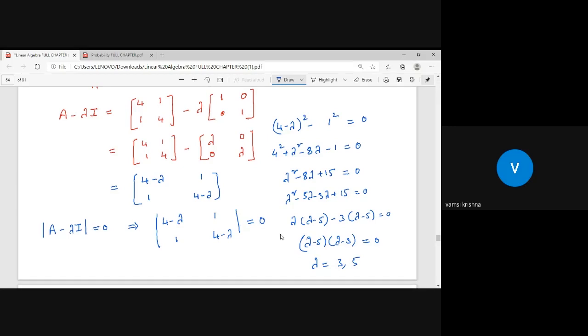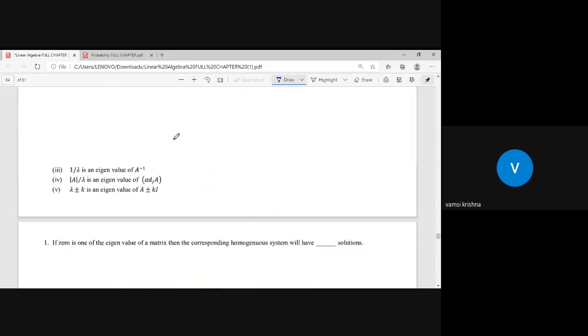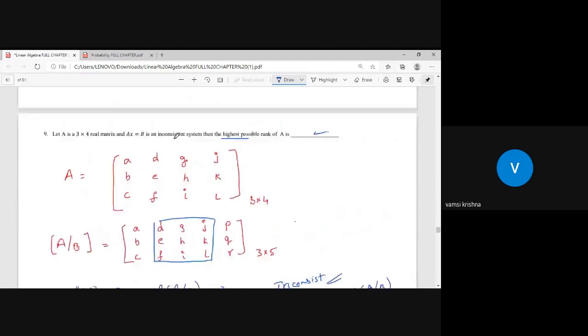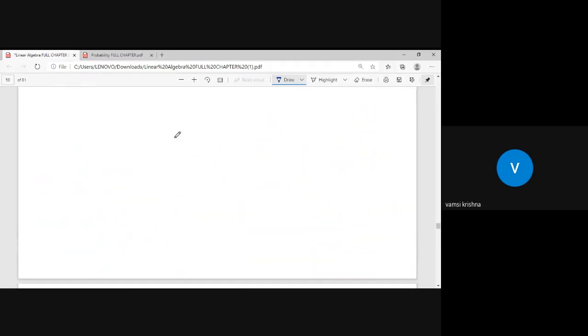The eigenvalues are plus 3 and plus 5. Now I want to take the eigenvector corresponding to these proper values. So eigenvector, I want to take some space here. Let me utilize this space.